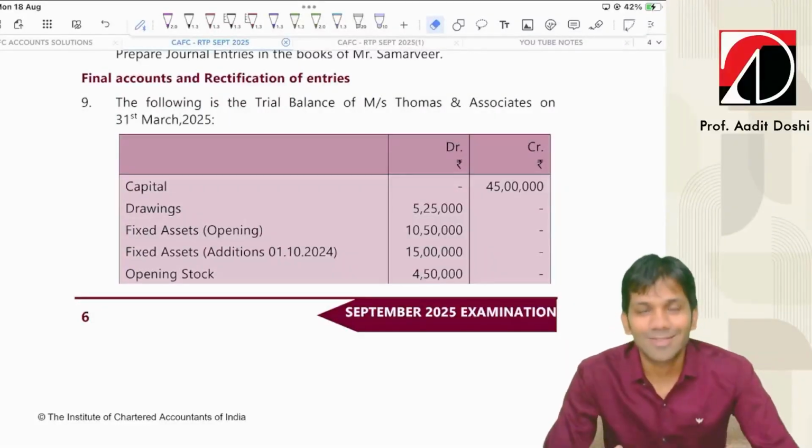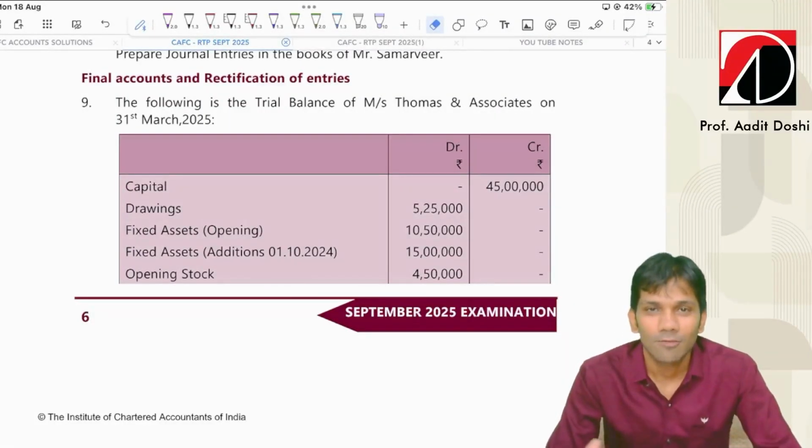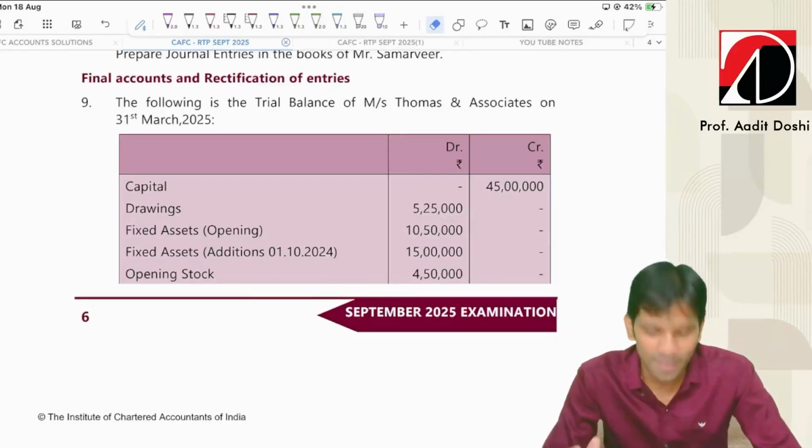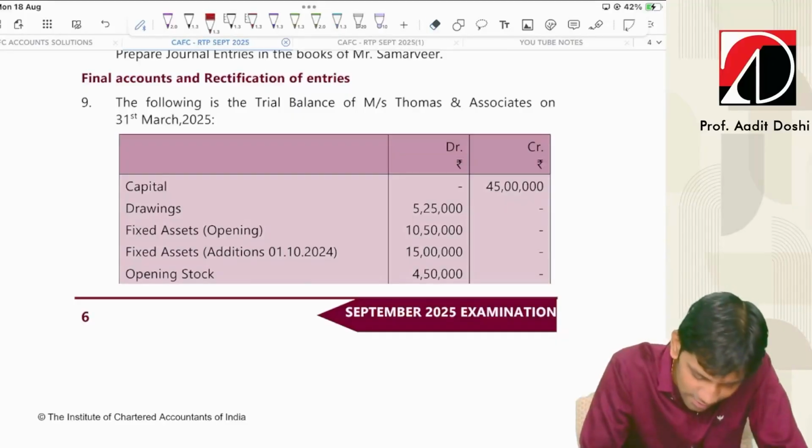Hello friends, let's continue with the September 2025 CA Foundation RTP. We are continuing with the next problem, that is final accounts along with rectification of errors. So let's start discussing the points.